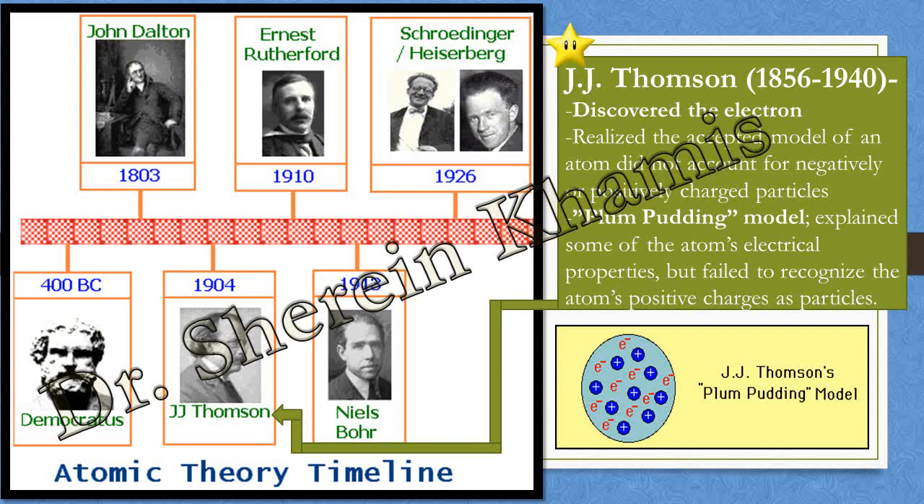He failed to recognize the positive charges here in the particle. It's a charge that has mass and density and can move with high speed or low speed, and he couldn't mention or recognize the nature of the positive charge, or protons. So this is the model of J.J. Thomson, and it is called plum pudding model.